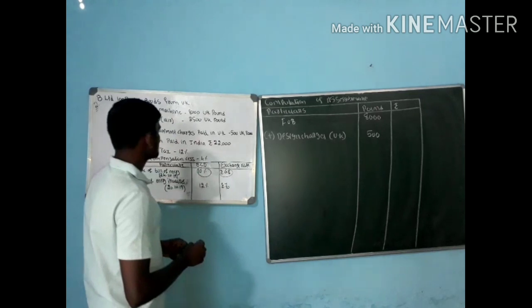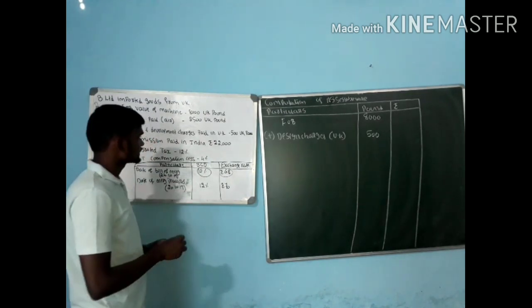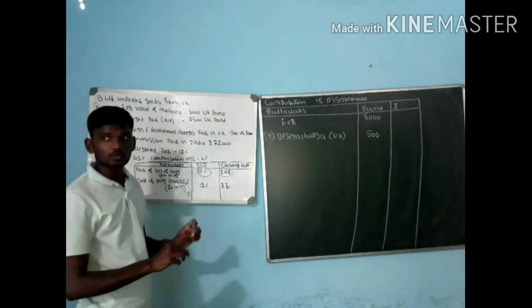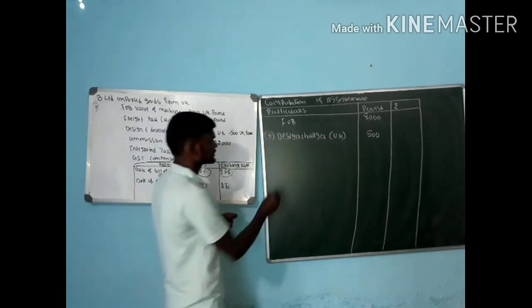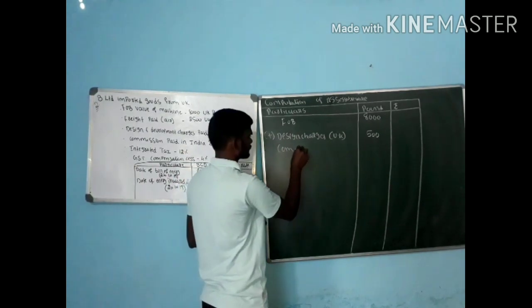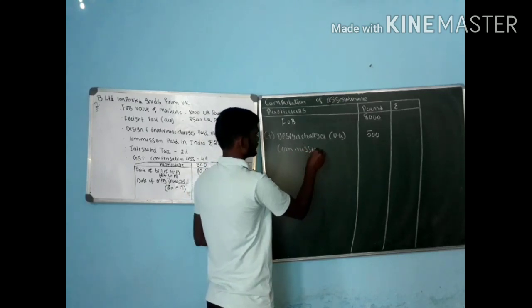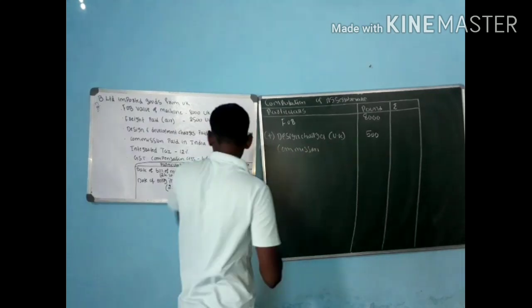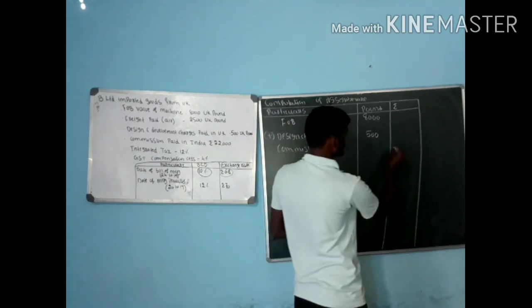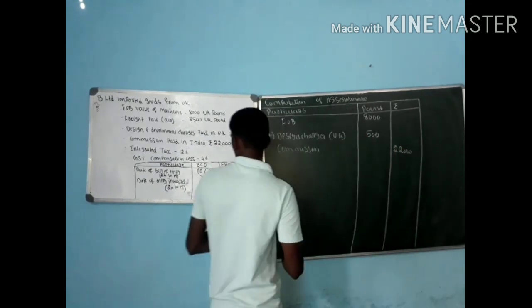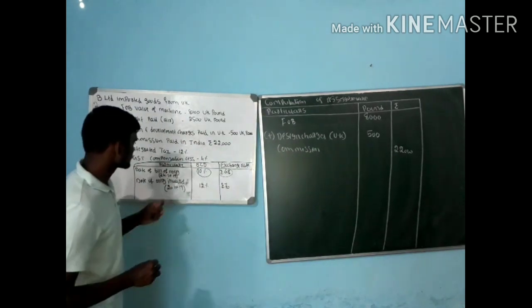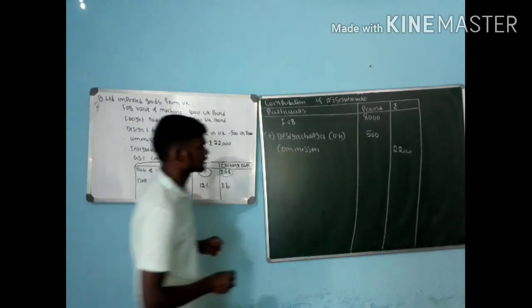Next one, commission paid in India. Any kind of expenses incurred in the importer's country we should not consider, except we have to consider commission. So commission we have to consider, that is the commission value. They gave it in rupees, not in pounds. So the rupees value is 22,000. Next one, integrated tax, GST composition says don't consider.